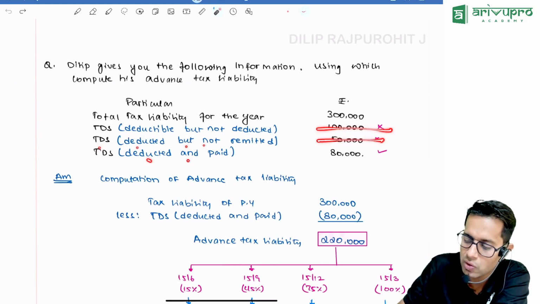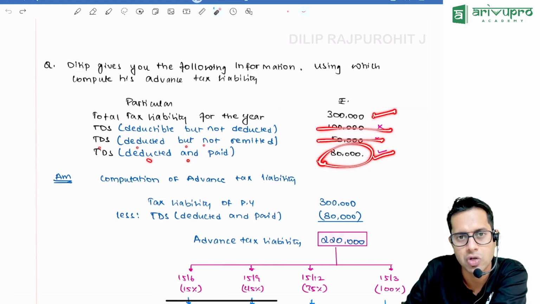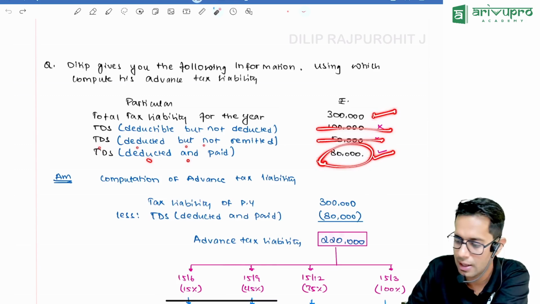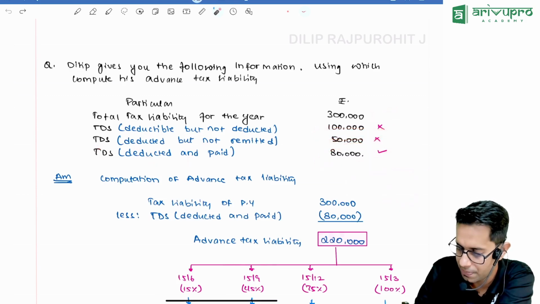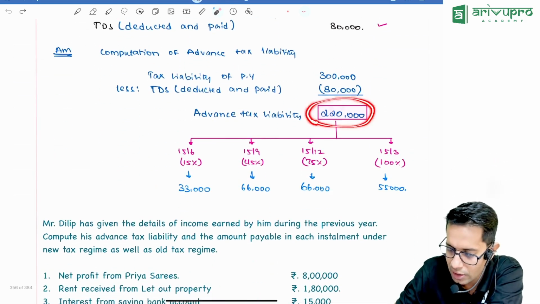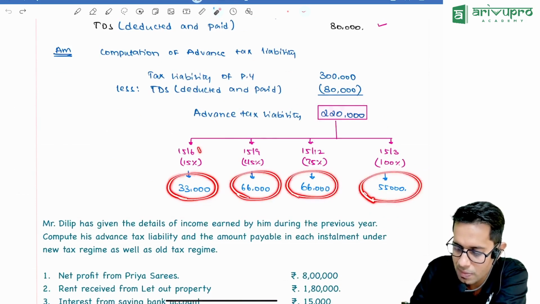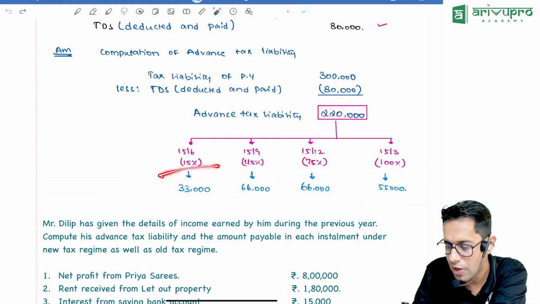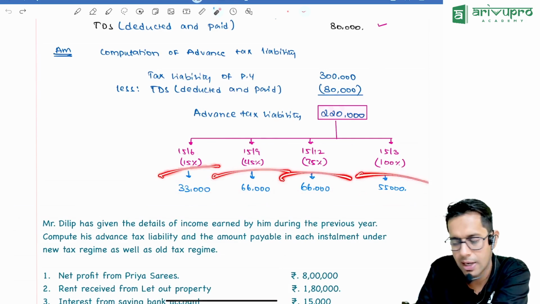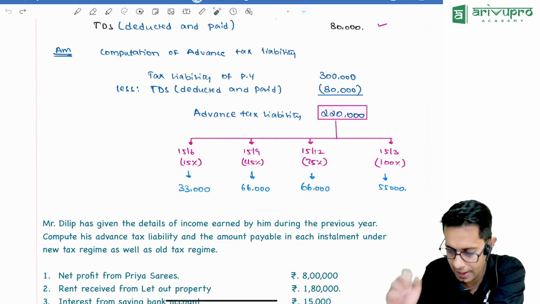TDS deducted and paid to the government is 80,000. This is the benefit which I can claim. So my tax liability is 3 lakh rupees, and from that I can subtract this 80,000 rupees TDS. What is my advance tax liability? 2,20,000. This advance tax liability of 2,20,000 I will have to pay in 4 installments: 15 June, 15 September, 15 December, 15 March, at 15%, 45%, 75%, and 100%. And whatever I have paid already in the previous stage will be subtracted.